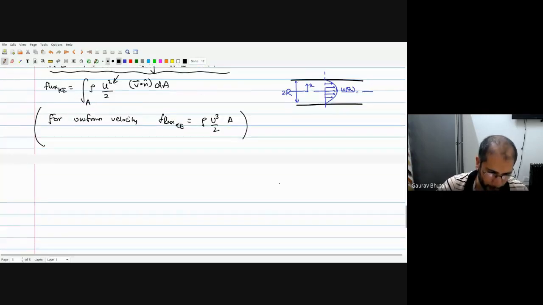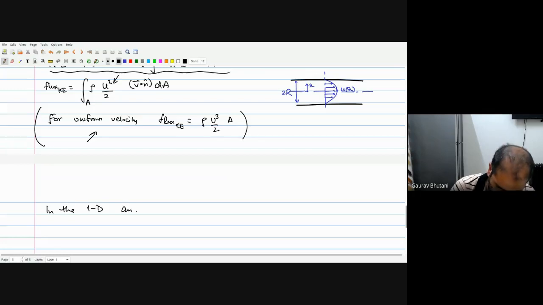Right. Now in the 1D analysis, well, actually, this is exactly what results in the 1D analysis. So this is half m dot v square.